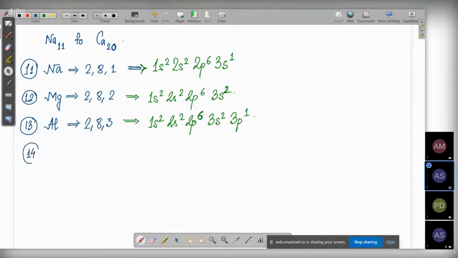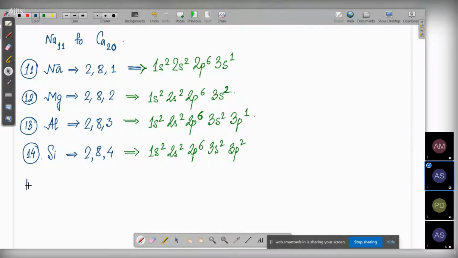Then number 14 will be silicon. Ayush, you will be telling me the configuration of silicon. Tell me, what should be the configuration? 1s2, 2s2, 2p6, 3s2, 3p2.